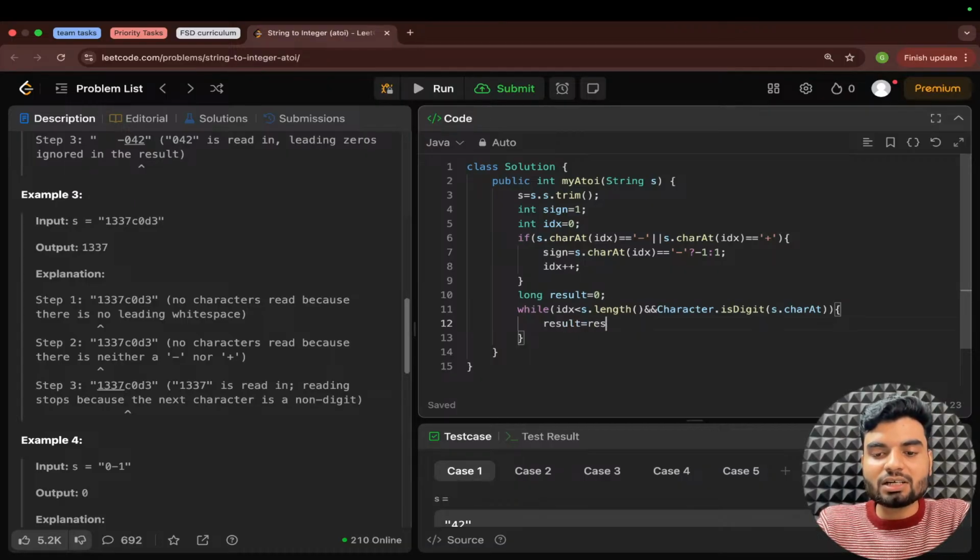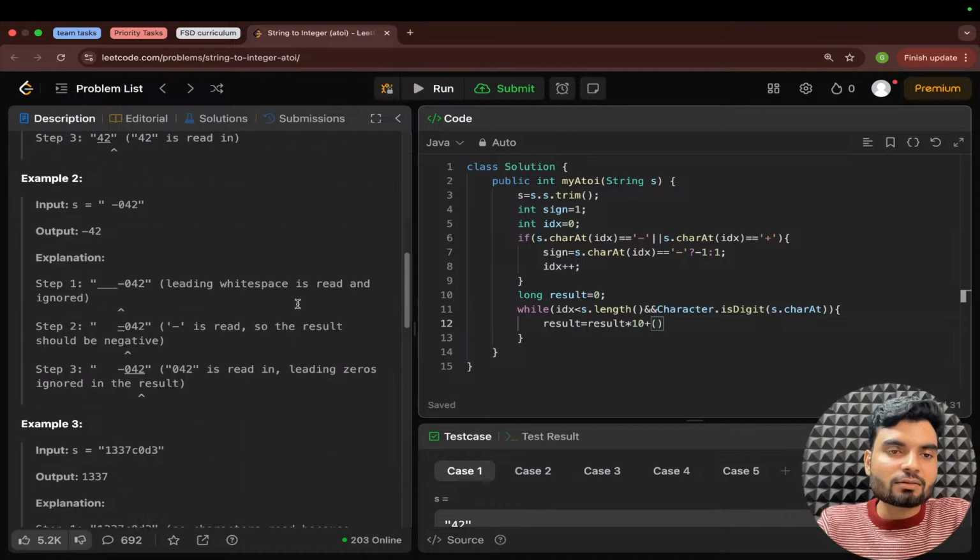So the previous result multiplied by 10. Why I'm saying multiply by 10, I'll just tell you. And actually, how do you convert a particular character in Java? You have multiple ways. Either you subtract '0', and that character will be converted to a number. You'll see that.